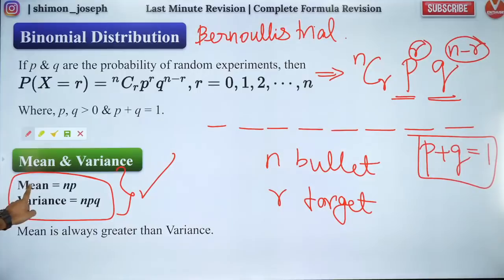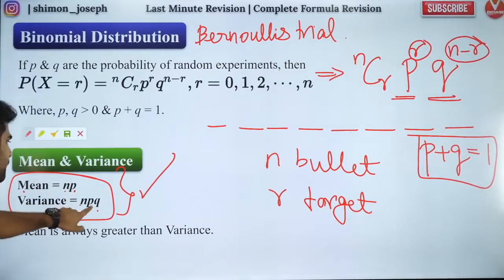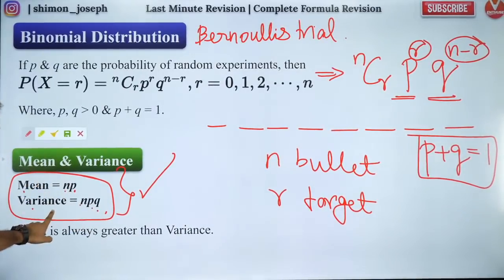So that is what I've used here. P is the probability of success, Q is the probability of failure. NP is the mean, NPQ is the variance. I'm going to give you a question with that.